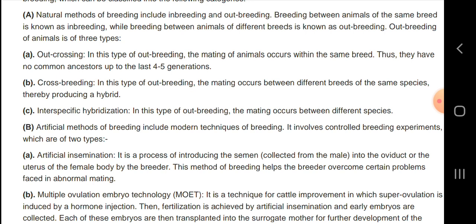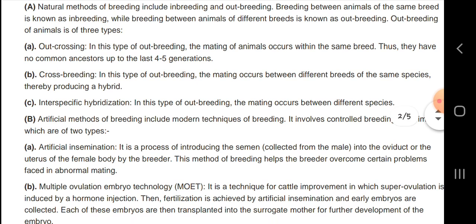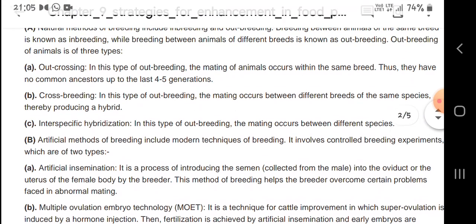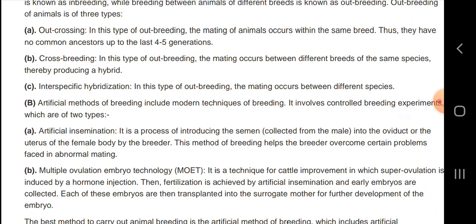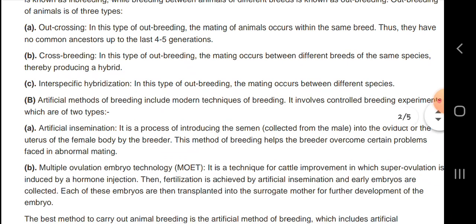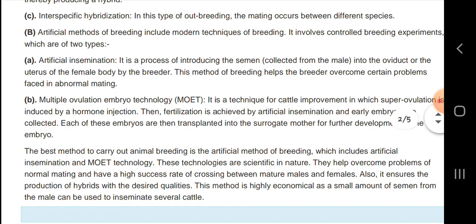Outcrossing: in this type of outbreeding, the mating of animals occurs within the same breed, but they have no common ancestor up to the last 4 to 5 generations. Crossbreeding: in this type of outbreeding, the mating occurs between different breeds of the same species, thereby producing a hybrid. Next, interspecific hybridization: in this type of outbreeding, the mating occurs between different species.